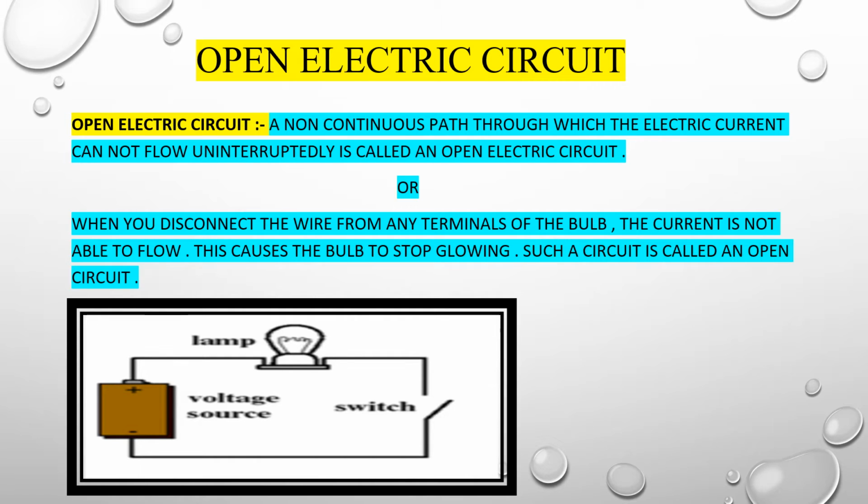Now, a non-continuous path through which the electric current cannot flow uninterruptedly is called an open electric circuit. When you disconnect the wire from any terminal of the bulb or any point or any path, the current is not able to flow. This causes the bulb to stop glowing. Such a circuit is called an open circuit. Now I think the concept of open and closed circuit should be clear in your mind.